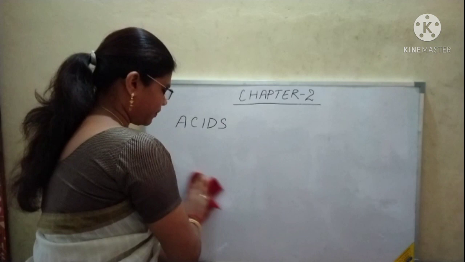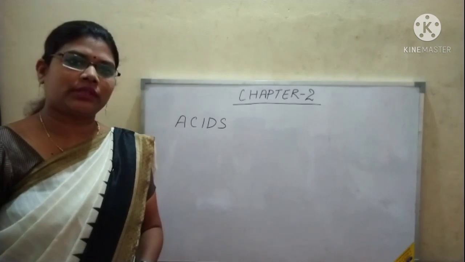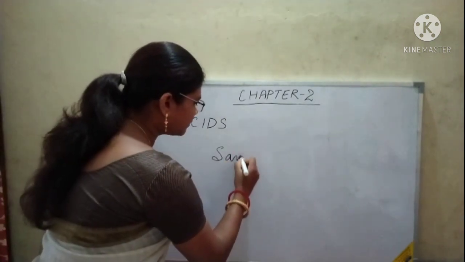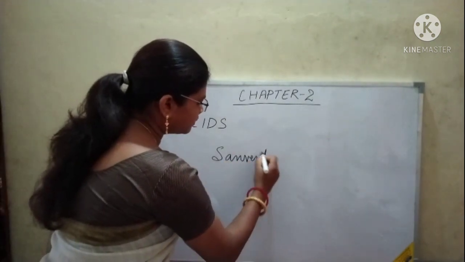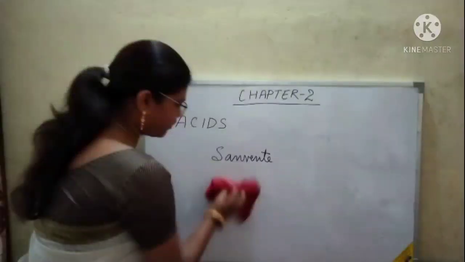So dear students, see, any chemical substance which gives H plus ion in its aqueous solution is an acid.